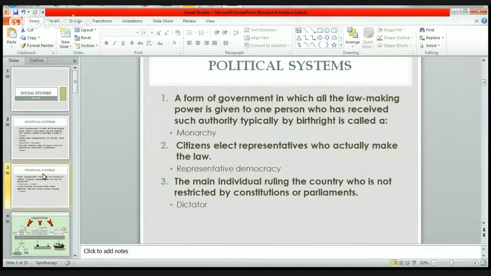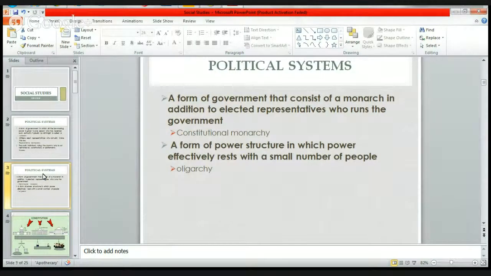Okay, next slide. This is talking about constitutional monarchy. So, do you know what that means? A constitutional monarchy is a form of government that consists of a monarch in addition to selected representatives who run the government. Okay, so do you remember or do you know of any points in history where there has been a constitutional monarchy? Well, Britain has a constitutional monarchy. Okay.